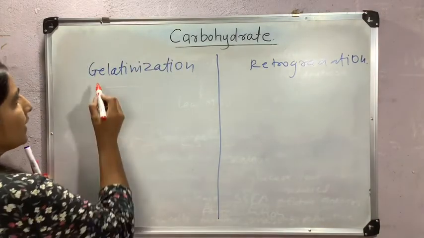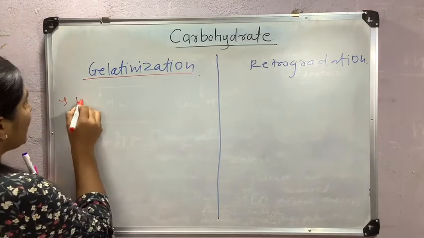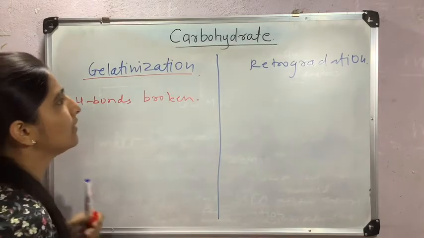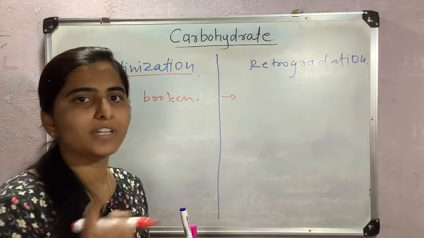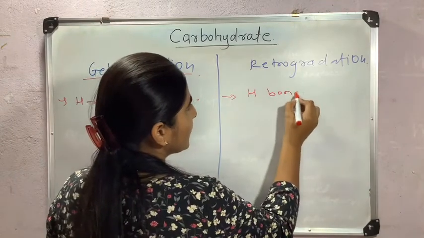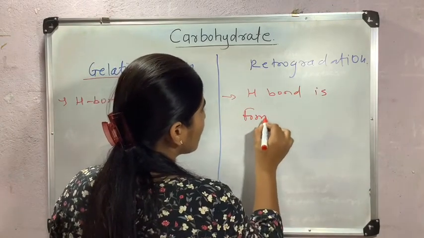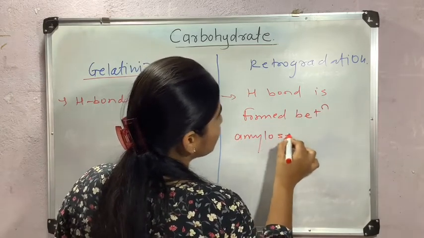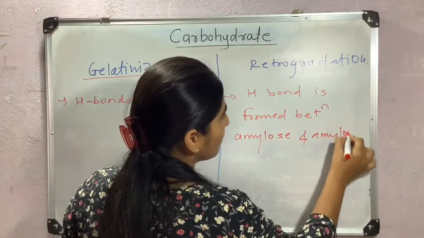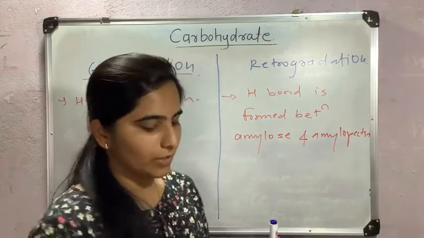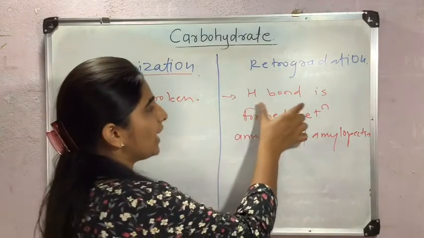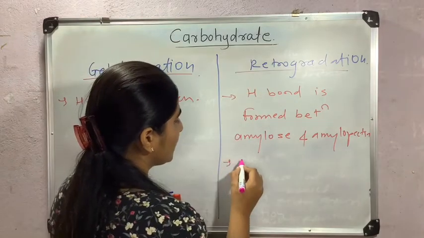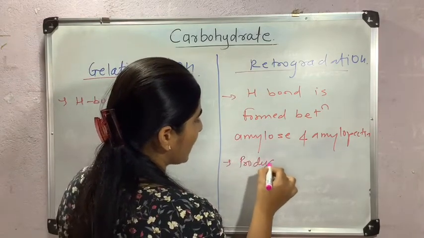See, in gelatinization, hydrogen bonds are broken, while in retrogradation, hydrogen bonds are formed between amylose and amylopectin polysaccharide molecules. Due to the hydrogen bonds, the retrograded product becomes crystalline.